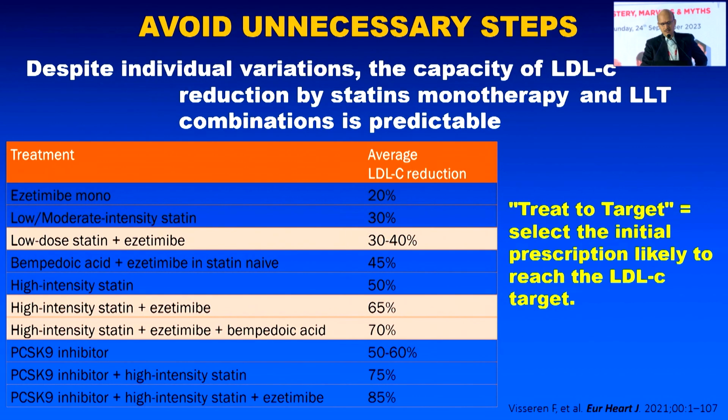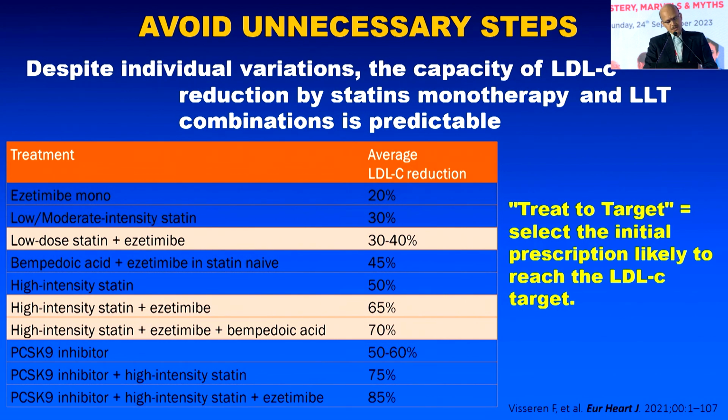So treat to target. Our initial prescription itself should be likely to reach the LDL-c target. So previously we used to start with statin, then add drugs one by one. Now the concept is combination therapy. Like blood pressure, we should straight away start with combination therapy in the initial stage itself in order to achieve the LDL-c target. If you take high-intensity statin, I told 50%, ezetimibe alone if you give it reduces by 20, bempedoic acid alone if you give it reduces by 21.7%, PCSK9 inhibitor alone if you give it reduces by 50 to 60.